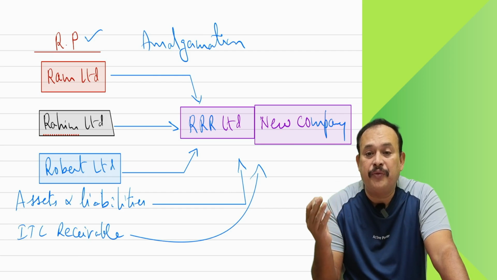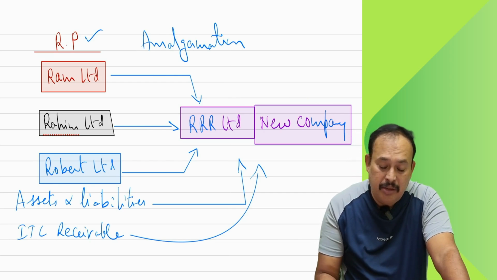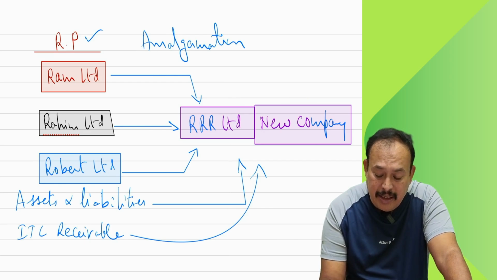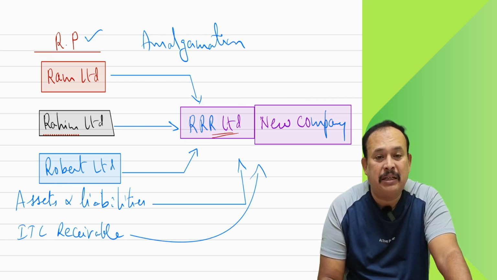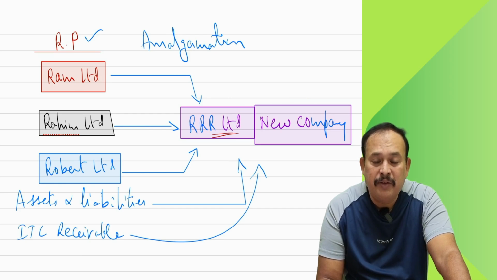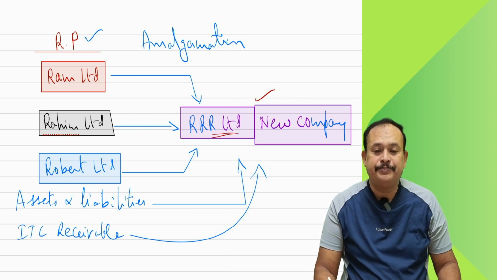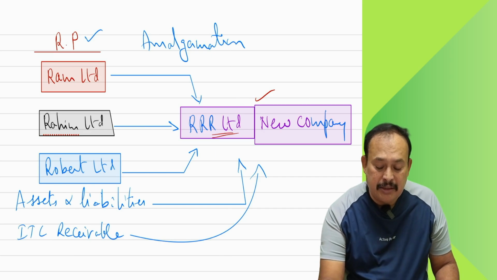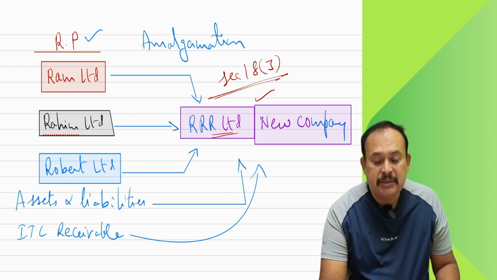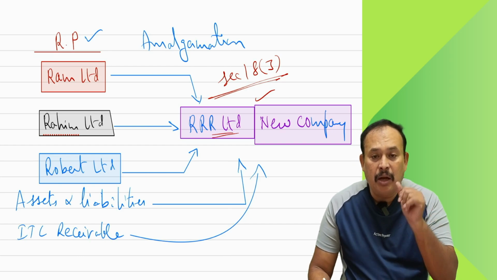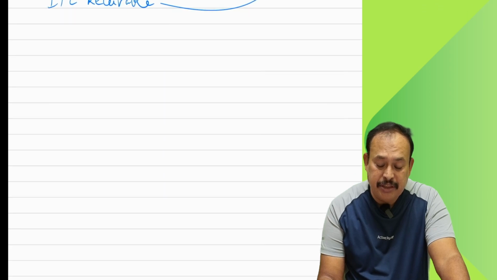Like that, when transfer of the entire business has taken place, the new entity RRR Limited is eligible to avail the ITC receivable of Ram Limited, Rahim Limited and Robert Limited, which will become the ITC receivable of the new company RRR Limited. This is what section 18 subsection 3 refers to.